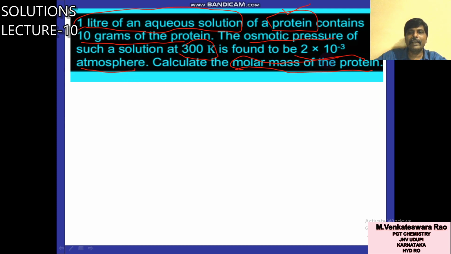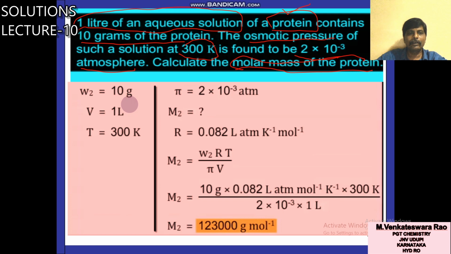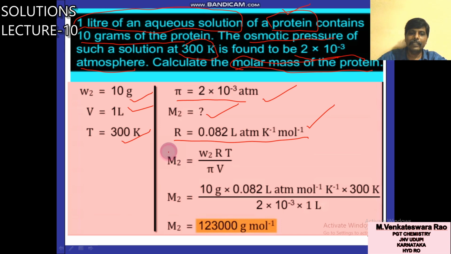So pi is given, W2 is 10 grams, volume V is 1 liter, temperature 300 Kelvin, and M2 is the question mark. You know the value of R is 0.082 liter atmosphere mole inverse Kelvin inverse. This is the formula to calculate the molar mass of an unknown solute by using osmotic pressure.